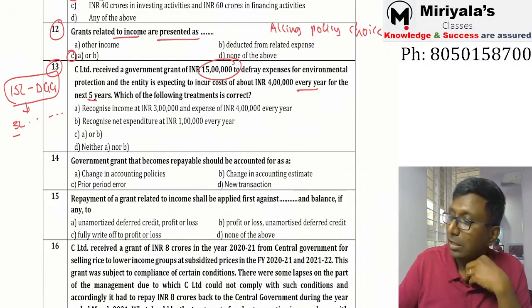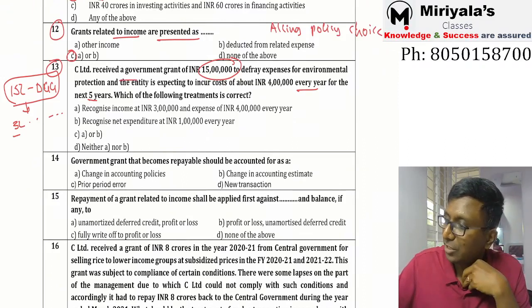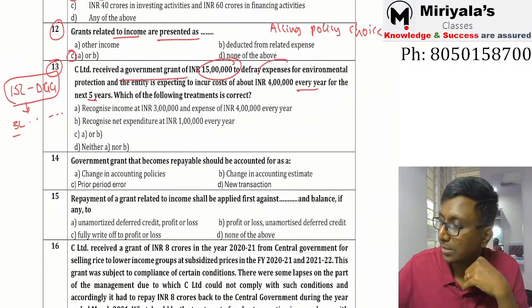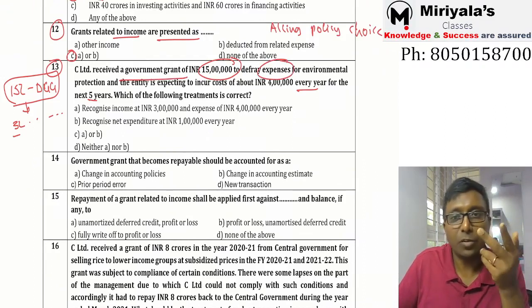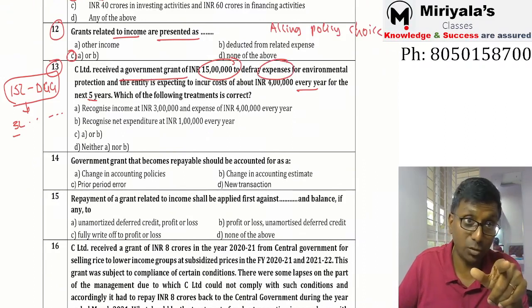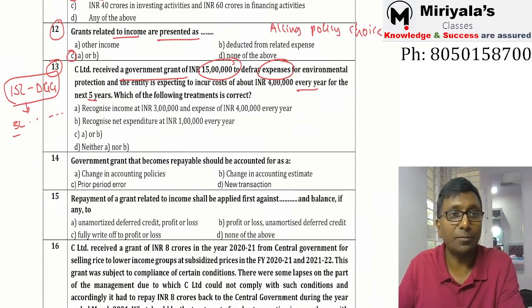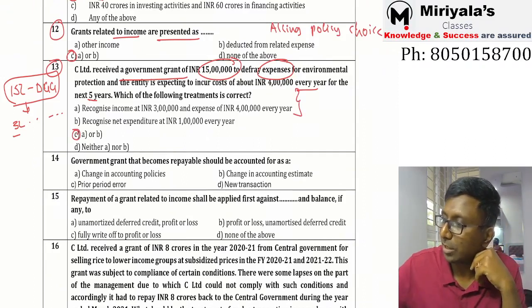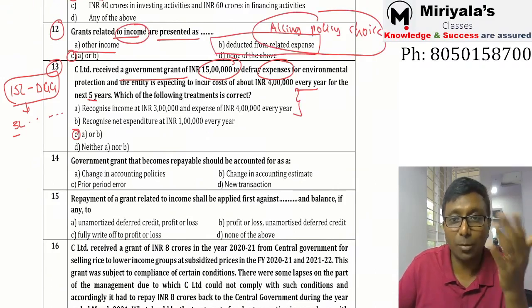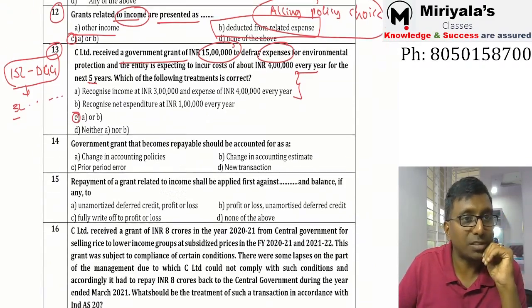Since it is related to expenditure, agree my point? This is related to income and expenditure. Don't you have two options? One, you can show it as other income, or two, you reduce it from the relevant expenditure. Yes, you have got an option. So now tell me, my dear, what is your right answer? The right answer is not A, my dear. That is obviously C. This is an accounting policy choice. I just said that when it is related to income, you can show it as other income, or you can reduce it from the related expenses. In the above sentence we told you it is supposed to be either A or B. That is your accounting policy choice.